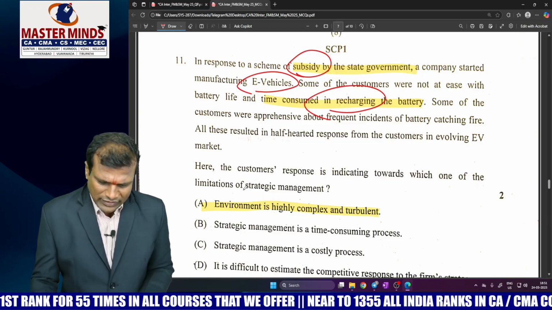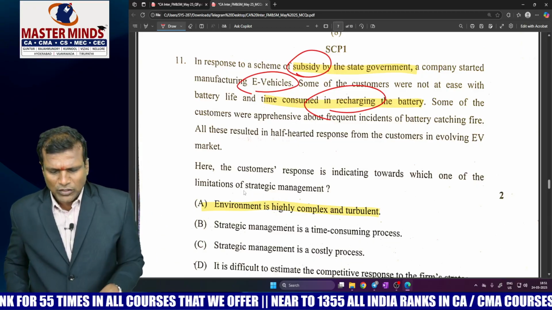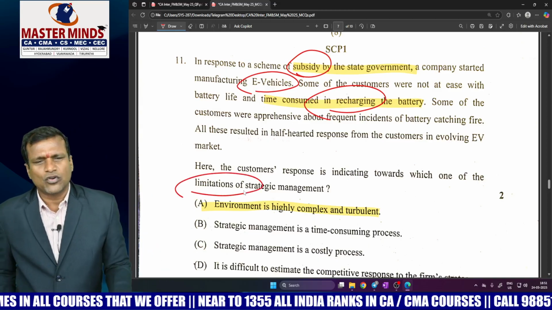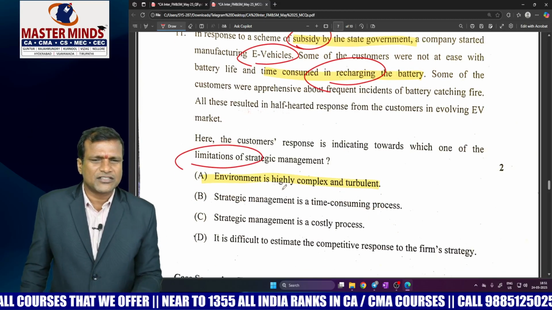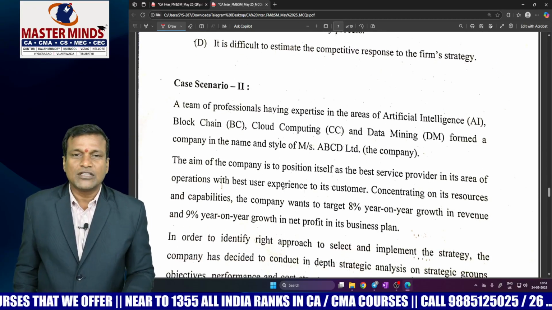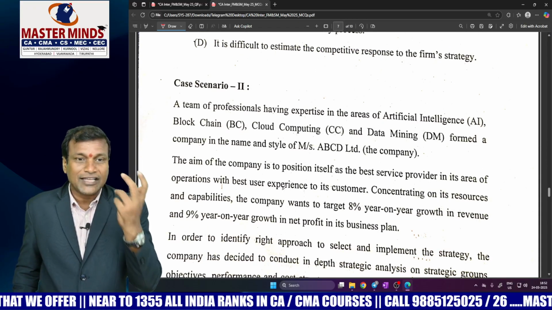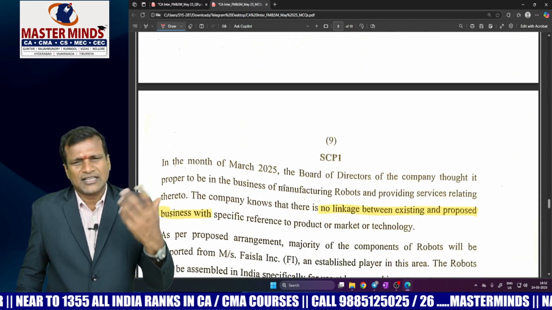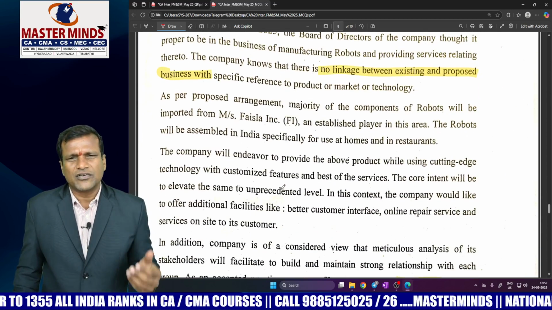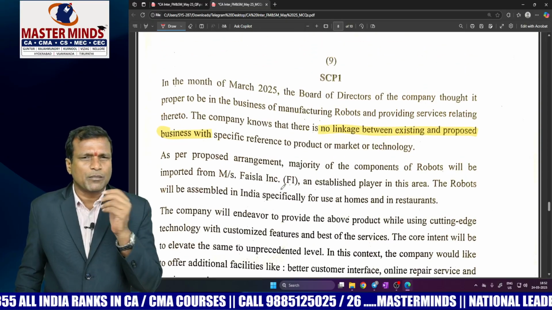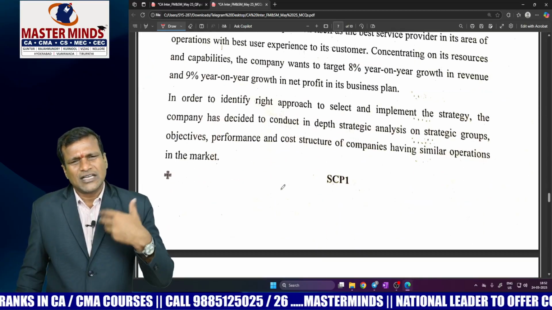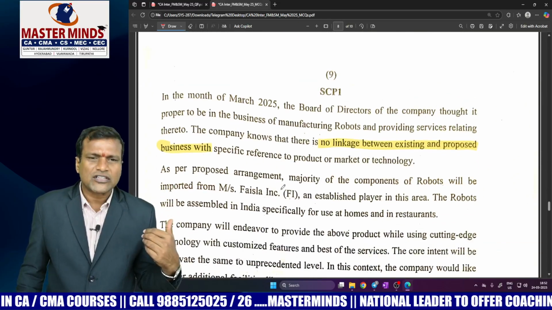So look at, even though we are receiving grants now, which limitation of SM are we talking about right now? It means the environment is highly complex and turbulent, right? Now after these, come to the case scenario based MCQs. Now he has given a little paragraph which doesn't have any keywords. The finest keyword is no linkage between existing and proposed business. Some artificial intelligence company has decided to manufacture robots also.